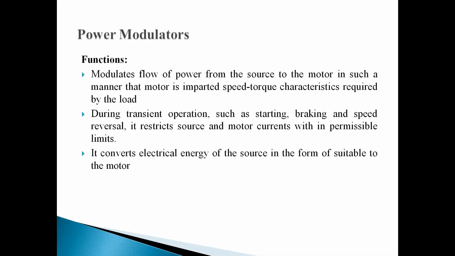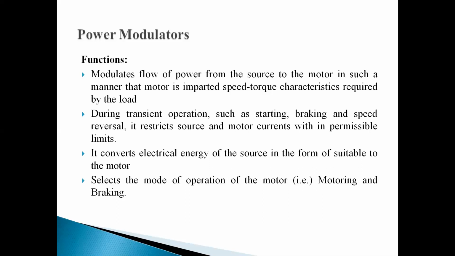Okay. And next function is it converts electrical energy of the source into a form suitable to the motor. Means if we have applied DC source and the motor is AC, so what will it do? It will convert AC into DC into AC, or whichever we require. Okay. Next function is it selects the mode of operation of the motor, whether it requires motoring action or braking action. This power modulator will give the command to the motor.